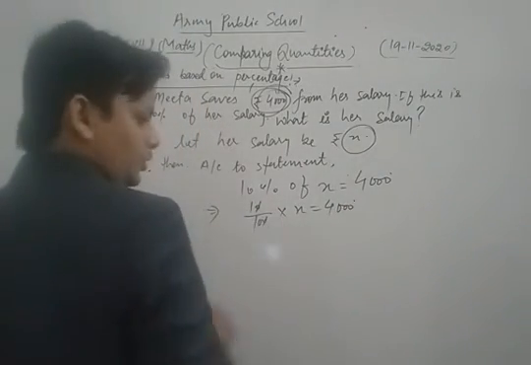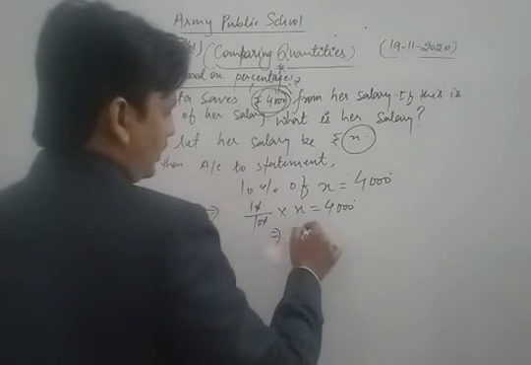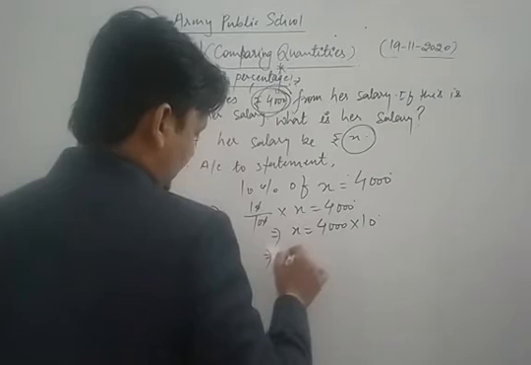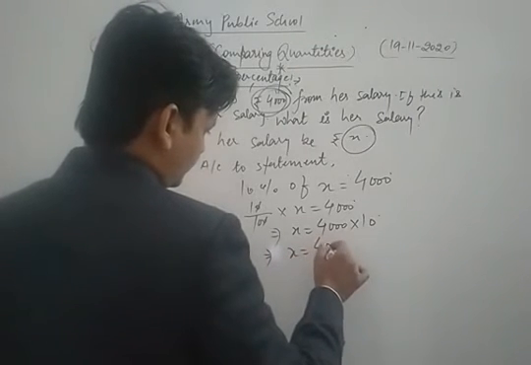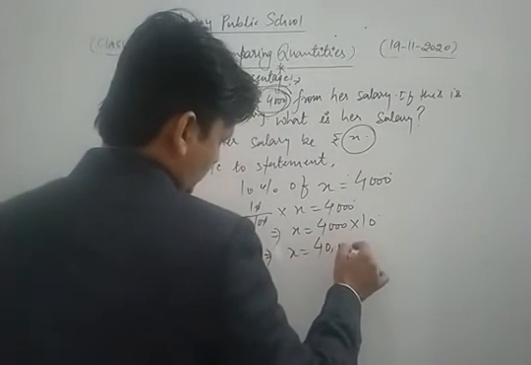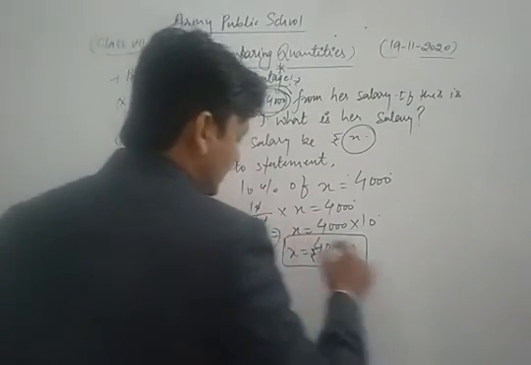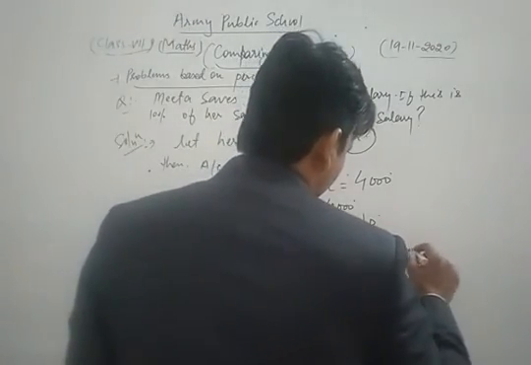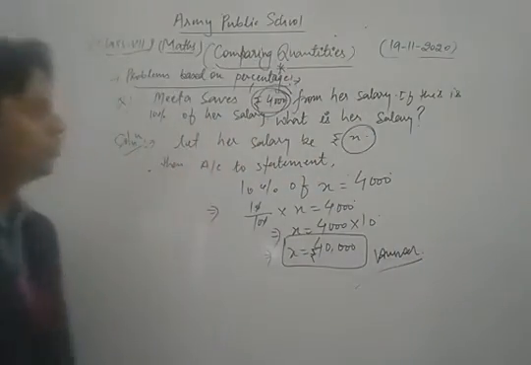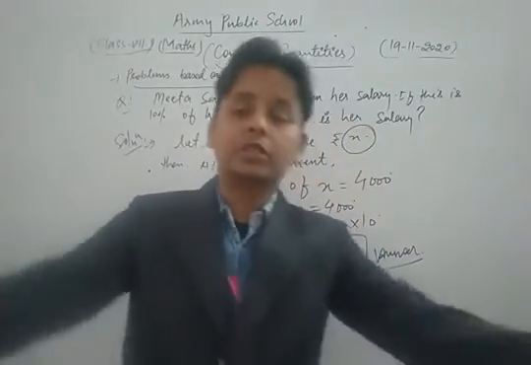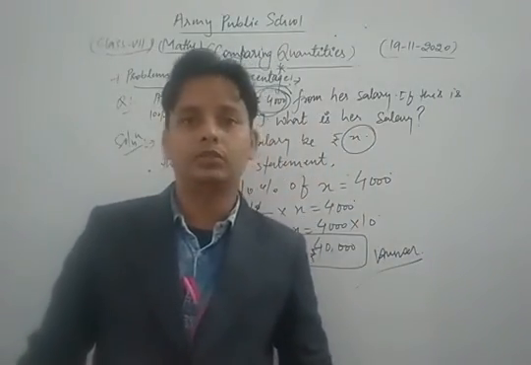So the zeros cancel, and we get X is equal to 4,000 into 10. That is, the value of X is 40,000. So Nita's salary is rupees 40,000. This is the solution of the given question.